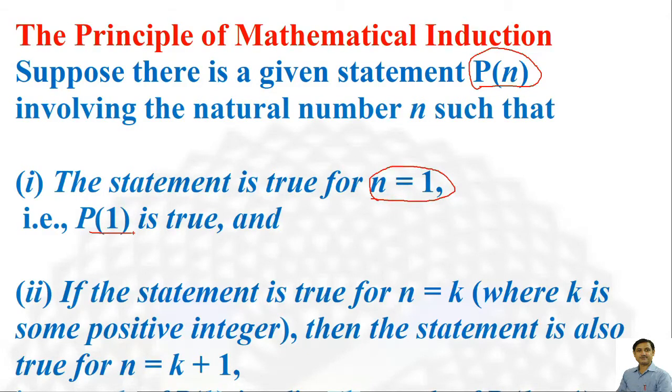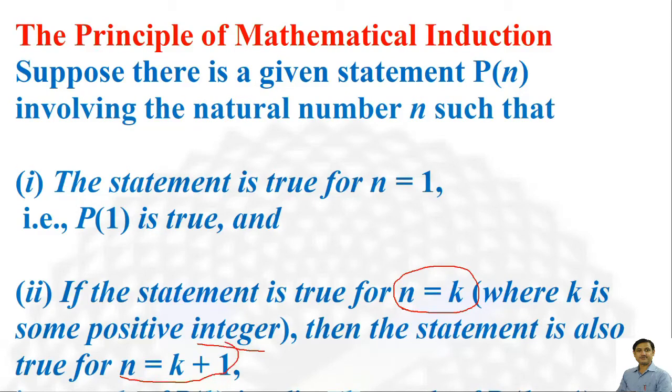P(1) must be true. Second, if the statement is true for n equal to k, some positive integer, then the statement is also true for n equal to k plus 1.